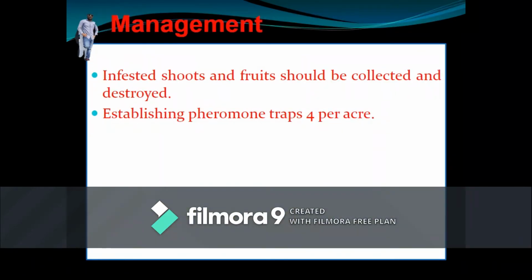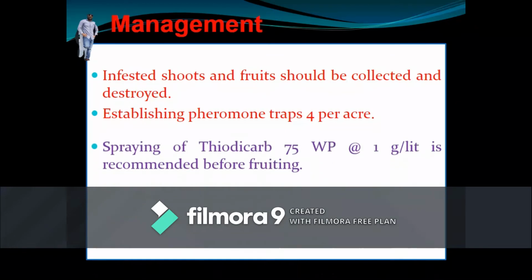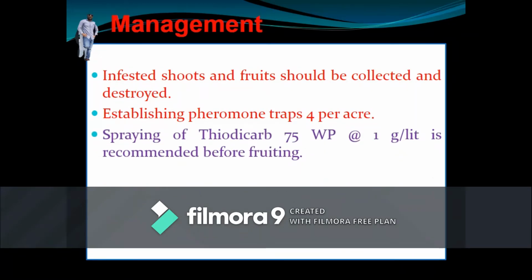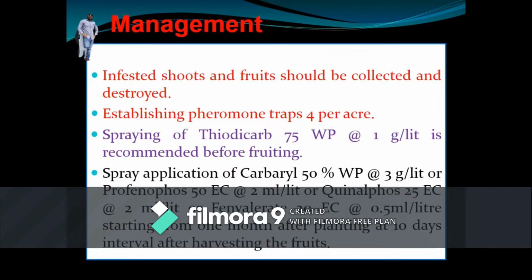To effectively control the insect, one should follow IPM practices. The first IPM practice is collection and destruction of the infested shoots and fruits, and establishing 4 pheromone traps per acre, which attract the male moths, and destroying the male moths after collection. Then spraying with thiodicarb 1 gram per liter is recommended before fruiting, and spraying of chemicals such as carbaryl, profenofos, phenthoate, fenvalerate is also used to control the insects.